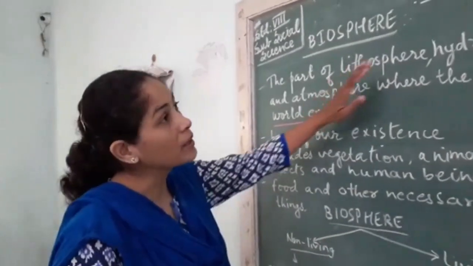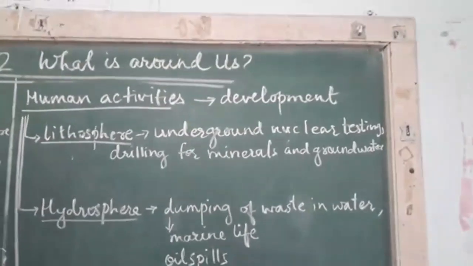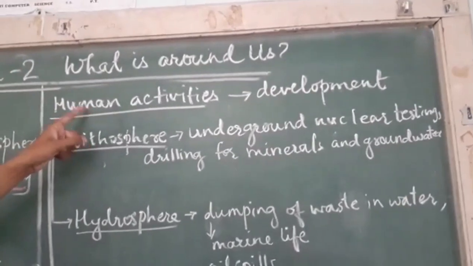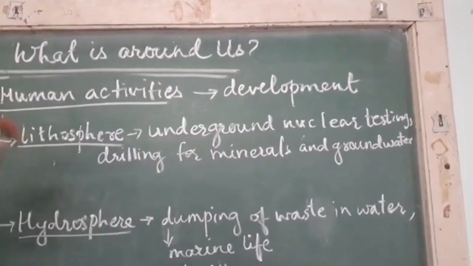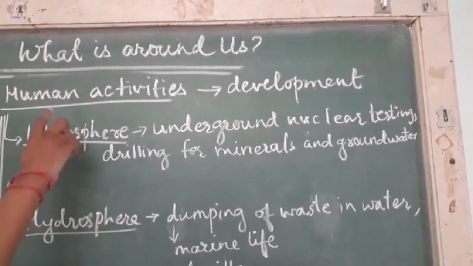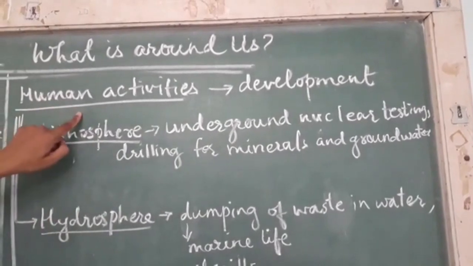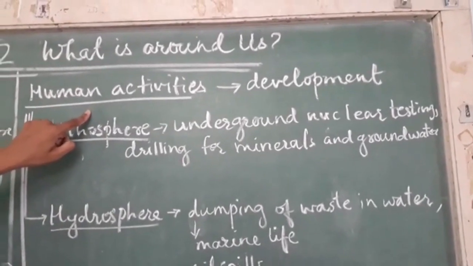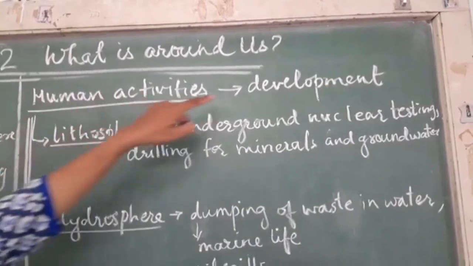Now let us learn about the human activities which have adverse effect on all the spheres of the earth. See students, knowingly or unknowingly we are carrying so many activities, okay, for our development.